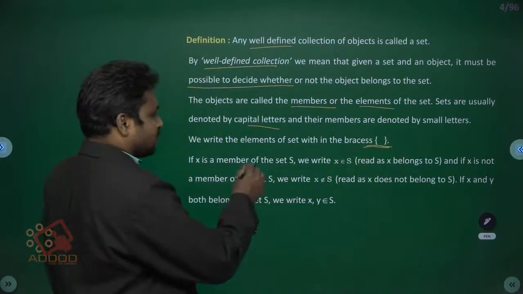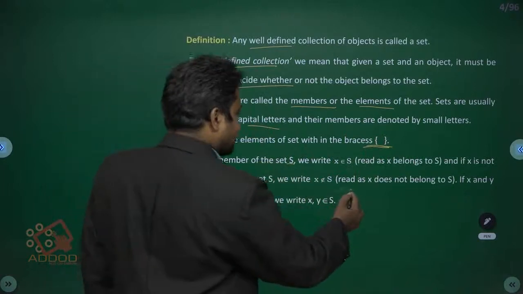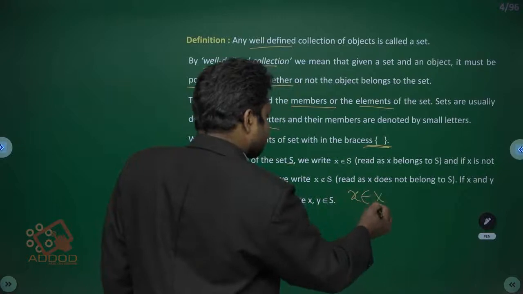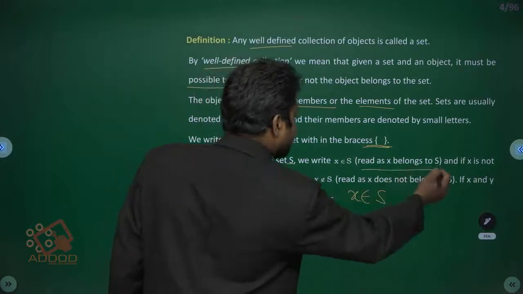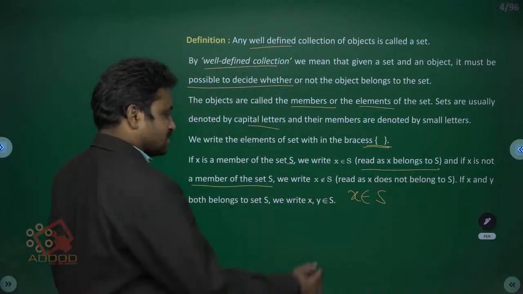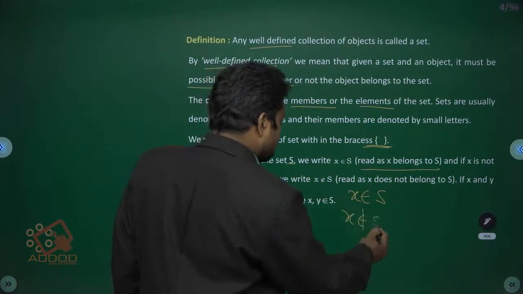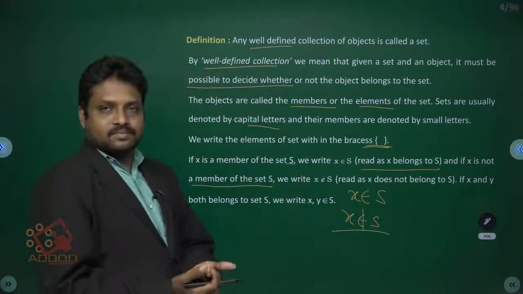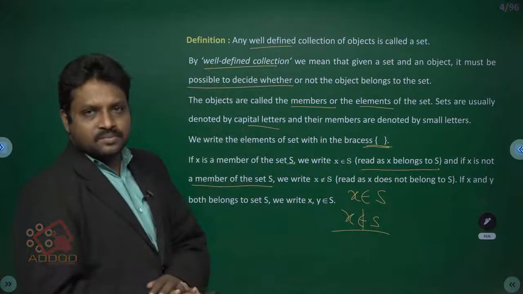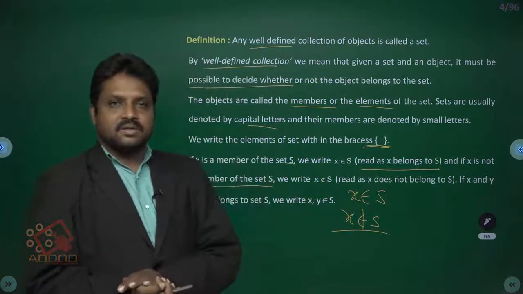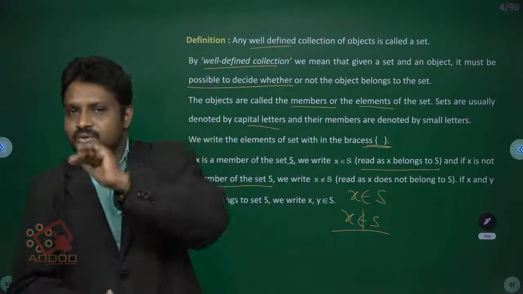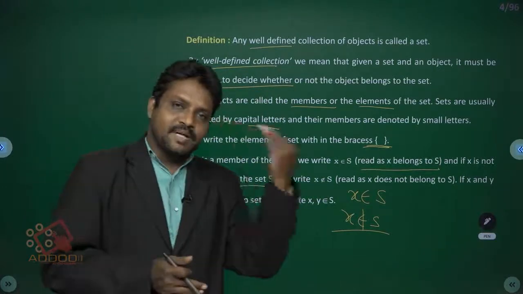If x is a member of the set S, we write x ∈ S, read as x belongs to S. And if x is not a member of the set, then x does not belong to S. Belongs to, does not belong to. Ravi belongs to Andhra Pradesh, Raju belongs to Telangana. Raju does not belong to Andhra. Ravi does not belong to Telangana.